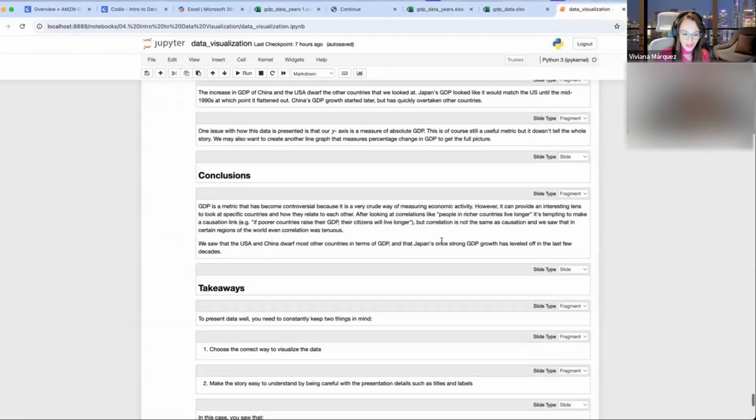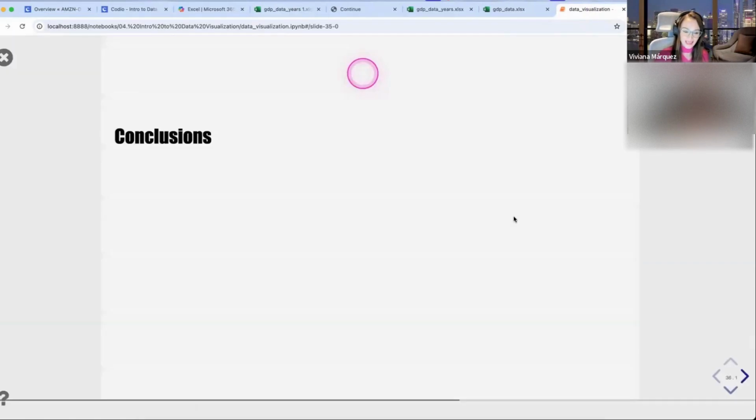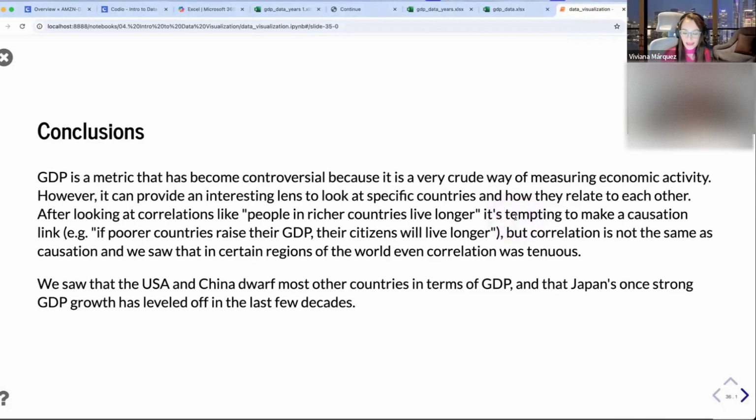So let's go with the conclusions for today and the takeaways. GDP, something to keep in mind, is a metric that is not super objective because it counts all the valuable stuff of a country, which usually is goods and services. But some people argue, what about caregiving activities? What about activities that don't necessarily produce money, but that are very important for society, like raising a family? So GDP is a little bit controversial from that perspective.